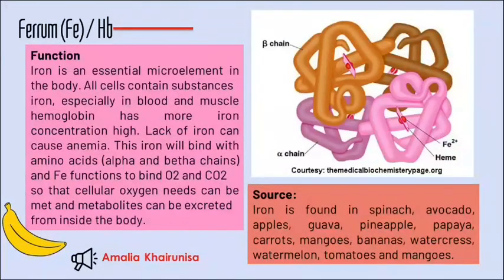The next is ferrum. Ferrum can also be called iron. Iron is an essential microelement in the body. All cells contain iron, especially blood and muscle; hemoglobin has a high iron concentration. Lack of iron can cause anemia. Iron binds with amino acids, alpha and beta chains, and functions to bind O2 and CO2, so that cellular oxygen needs can be met and metabolism can proceed. Iron can be found in spinach, avocado, apples, guava, pineapple, papaya, carrots, mangoes, bananas, watercress, watermelon, and tomato.